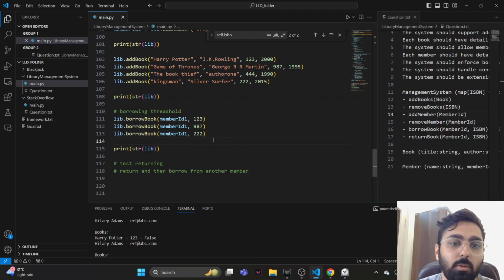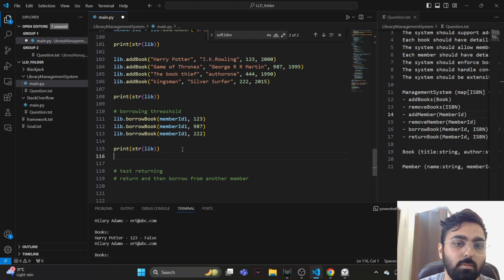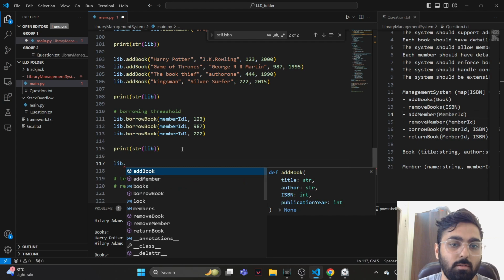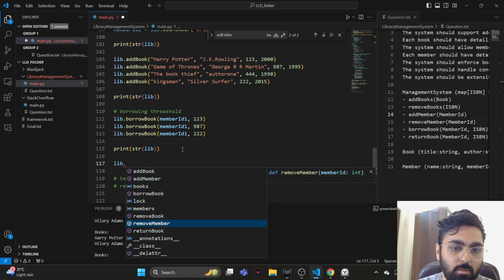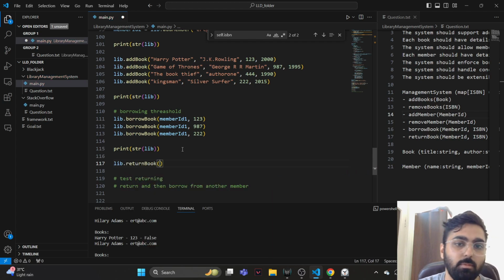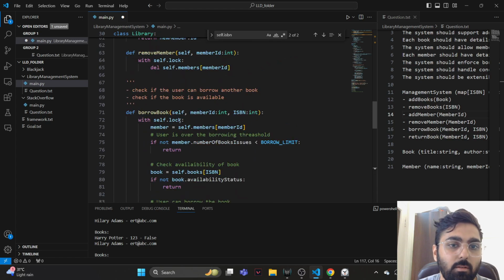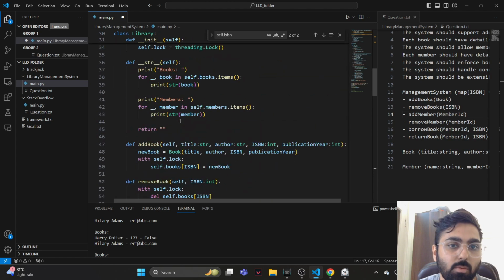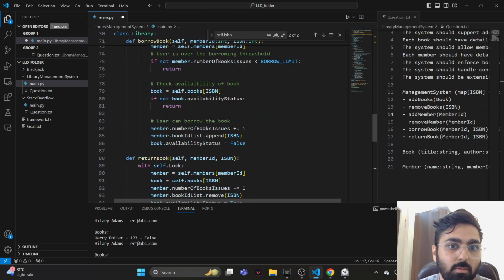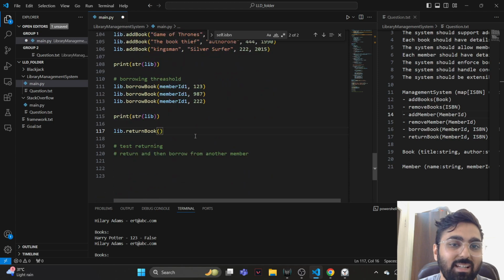So we weren't able to borrow it, so let's now do lib dot return book, right? What does return book even want? When we return a book, it takes a member ID and ISBN number, right?